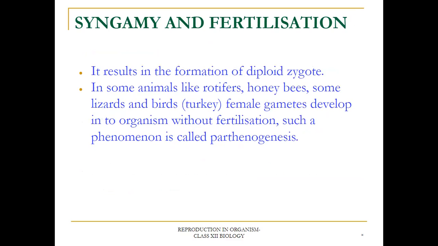It results in the formation of the zygote. In some animals like rotifers, honeybees, some lizards and birds, female gametes develop into an organism without fertilization. If offspring are formed without fertilization, that process is called parthenogenesis.